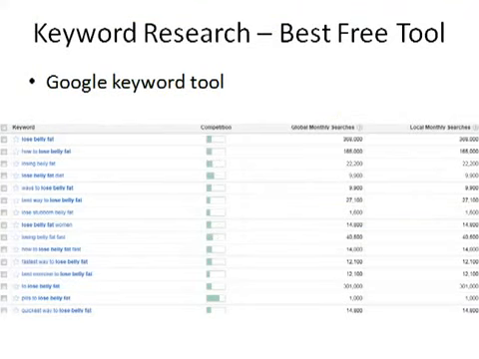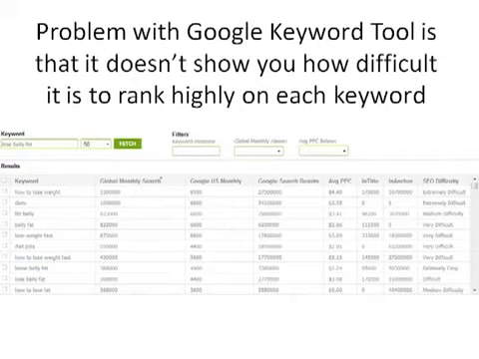Now, when it comes to keyword research, probably the best free tool available is the Google Keyword Tool. And if you were to type a phrase like lose belly fat, for instance, into the Google Keyword Tool, it'll give you a bunch of keywords, and it'll give you the global monthly searches and the local monthly searches, and a rough estimation of your competition in Google AdWords. But the problem with the Google Keyword Tool is it doesn't show you how difficult it is to actually rank highly on each keyword in the natural search engines.